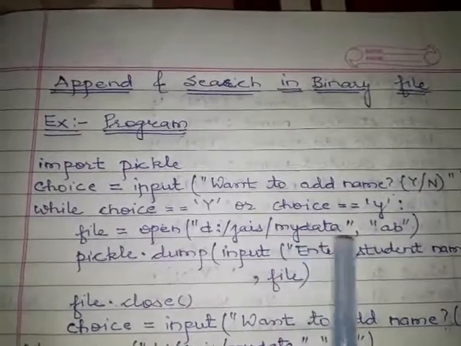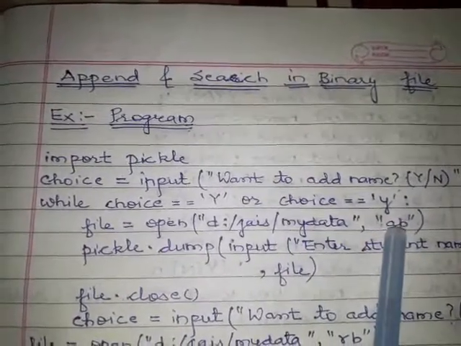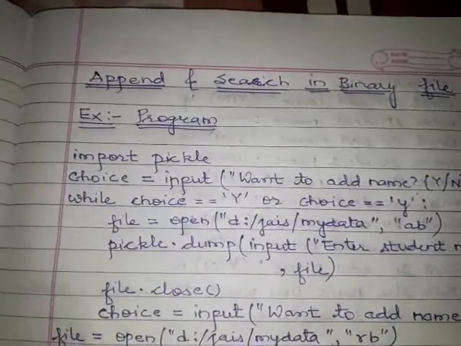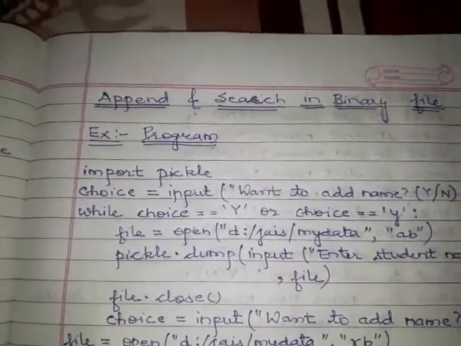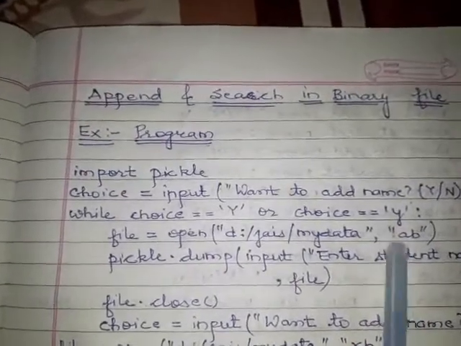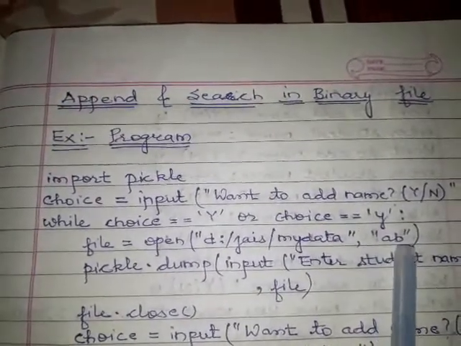If it is not created and you open it in append mode, it will be created. And if it already exists, then it will be opened in append mode. This is append binary mode.